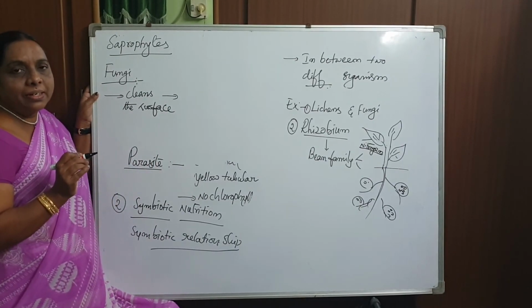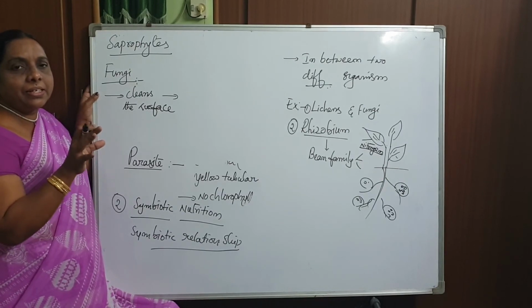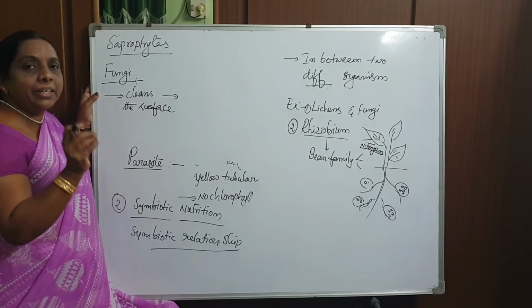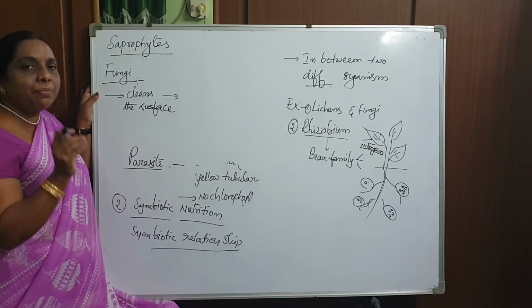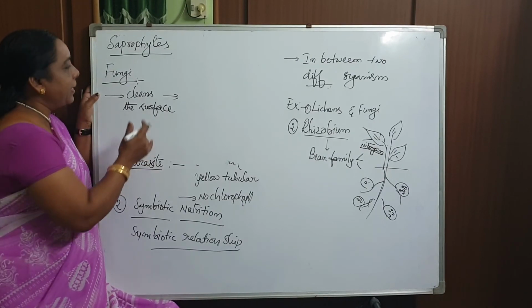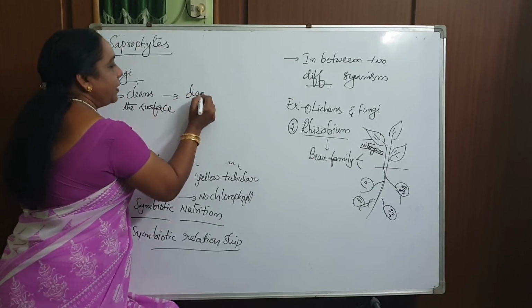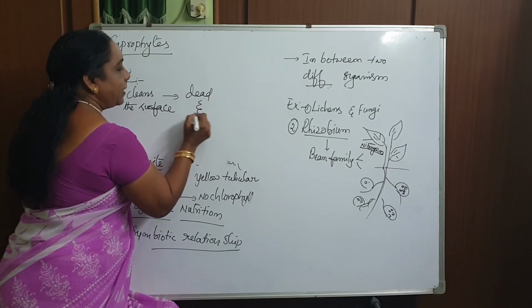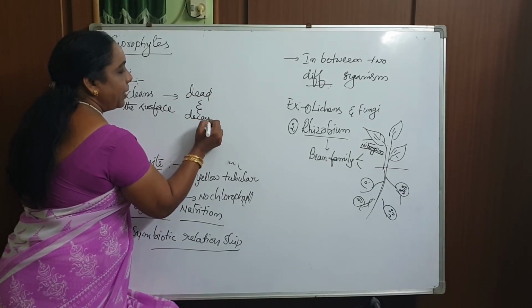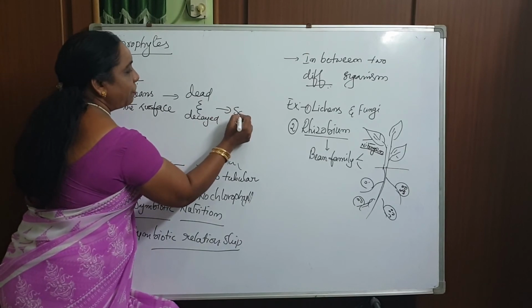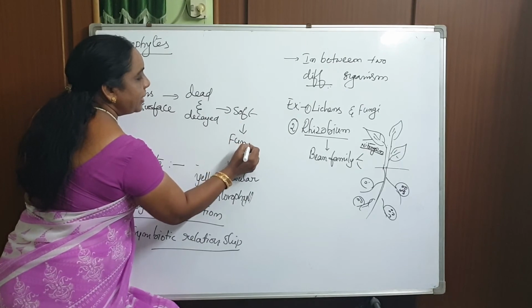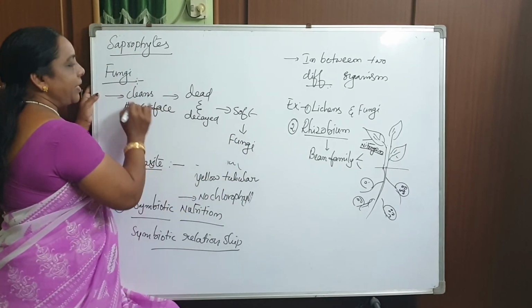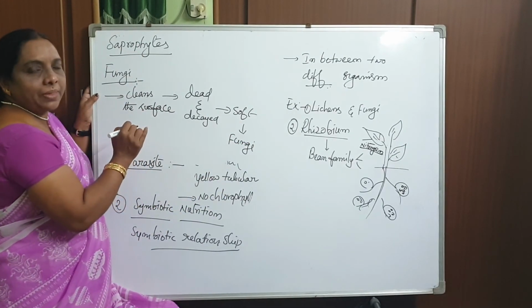Wherever there is dust, wherever there is dead and decayed organism, they release powerful enzymes towards that, and make the dead and decayed organism become soft, and that soft matter is taken by the fungi. That is the reason, and it cleans that entire surface.